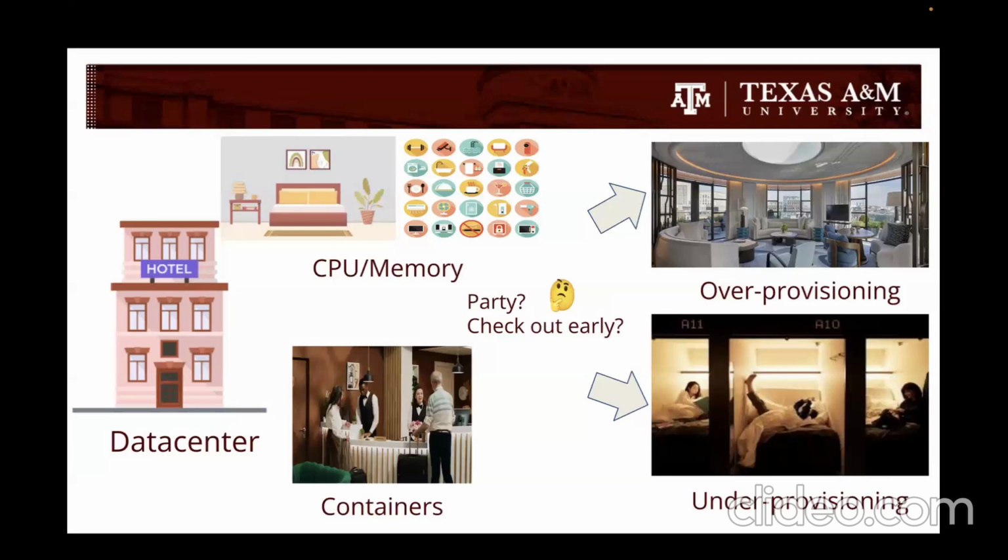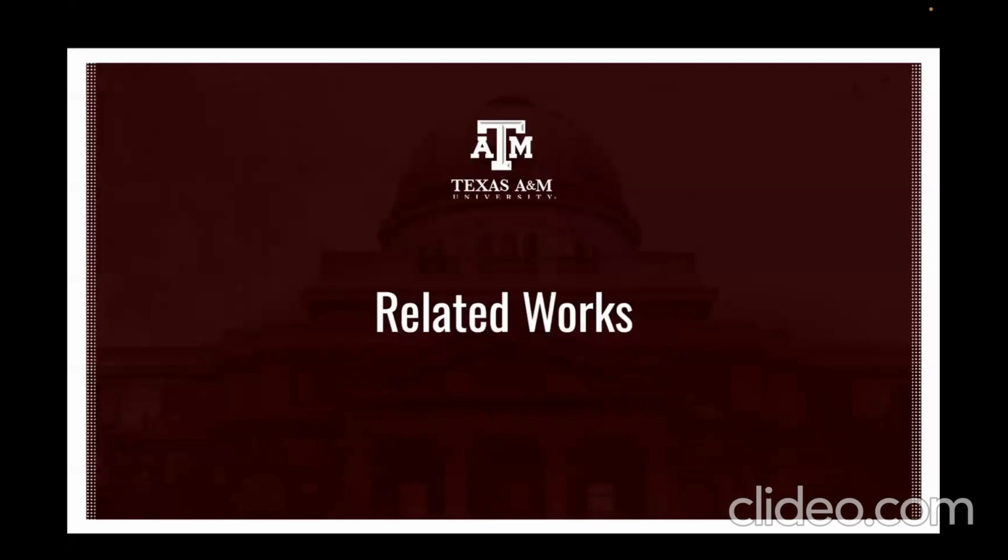ESCRA fixes this with smart real-time sensors. Like a five-star hotel manager, it can instantly detect needs. There is no wait for each of the containers, it adjusts resources live, there are no container restarts, and it balances the whole hotel. That is global resource sharing. Now, let's see how ESCRA outshines the existing systems.